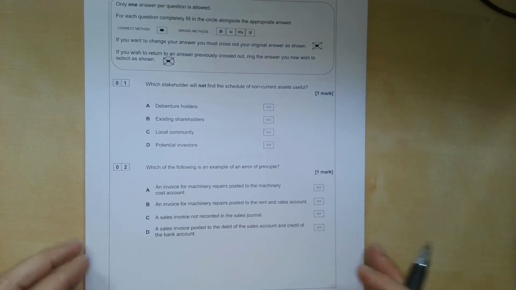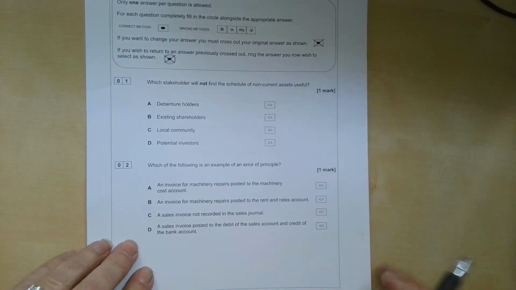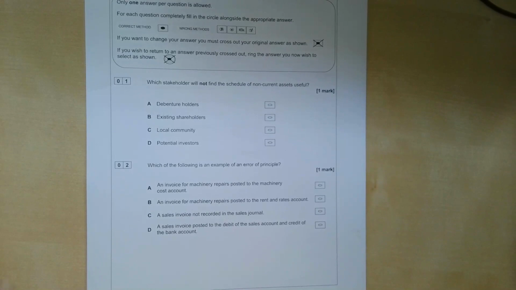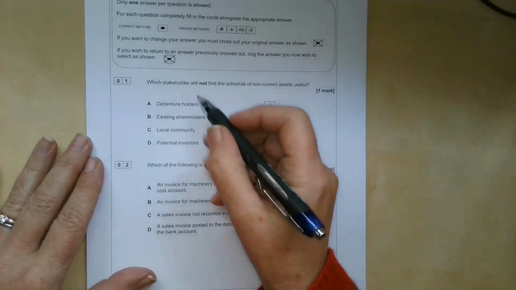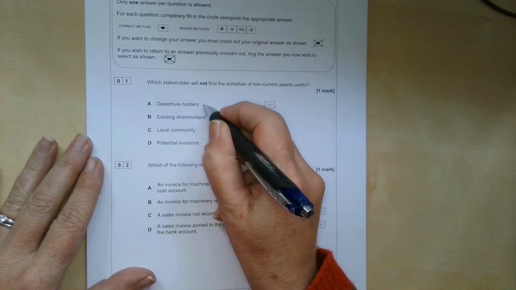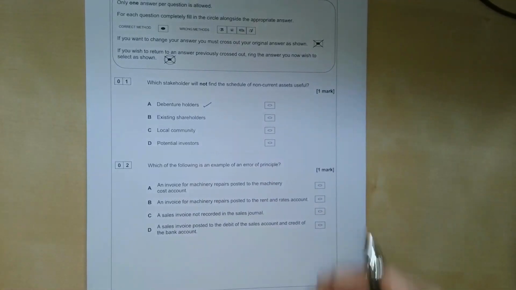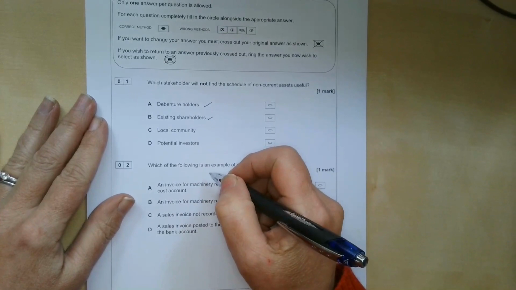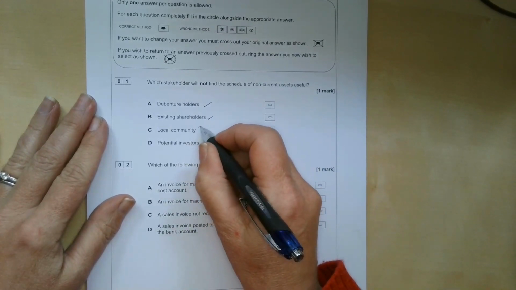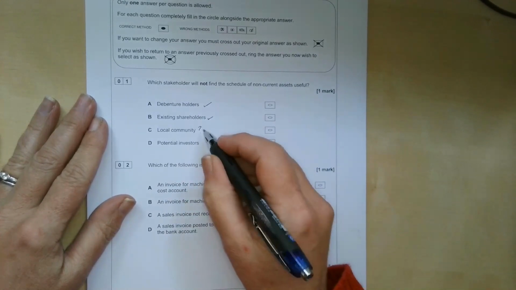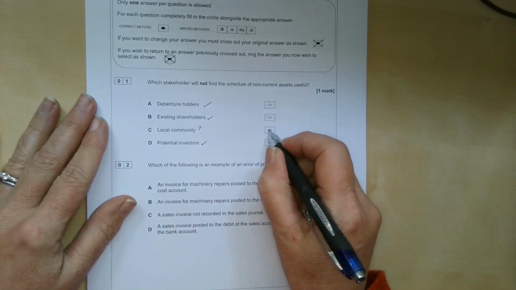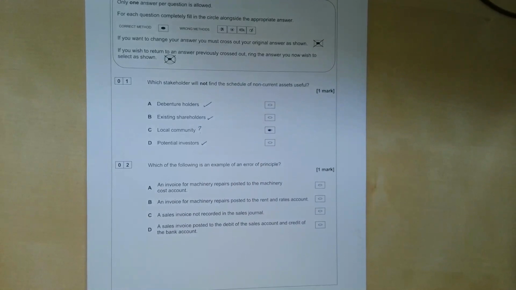Right, let's have a look through these then, which are not to be underestimated. So which stakeholder will not find the schedule of non-current assets useful? So debenture holders, they probably will. They want to know what's happened to the money they've given to the company. Existing shareholders, they will find it quite useful. Local community, not quite sure what they would do with the information, but potential investors would want to know what the company are investing in. So I would say the answer for that one is C, the local community.